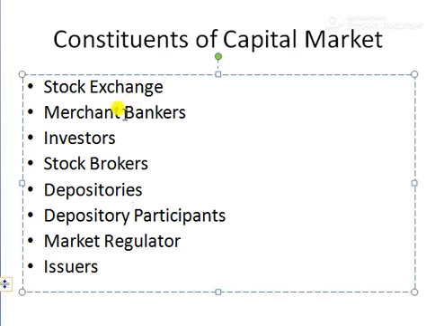The merchant bankers will give advice on the timing of the issue of shares and the price of issue. That's why issuers take the help of merchant bankers. So they raise capital by issuing shares.